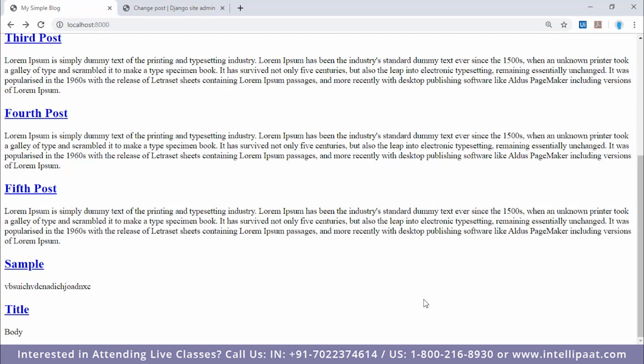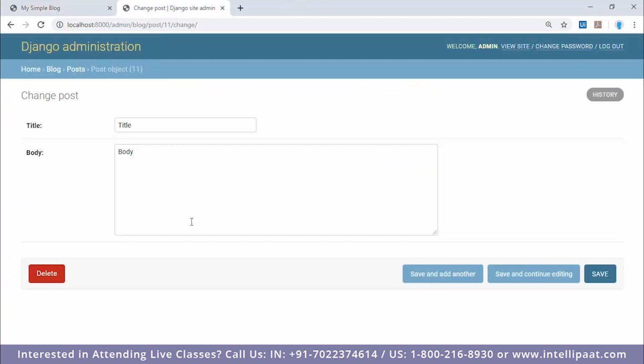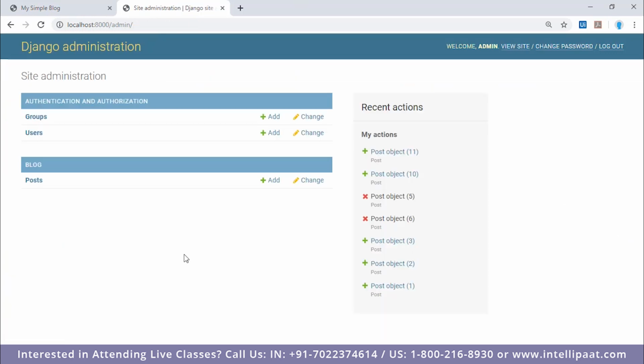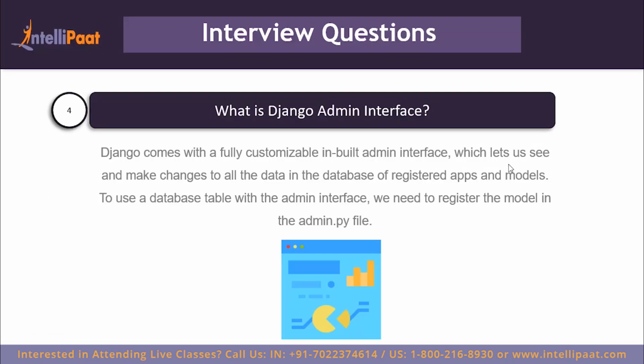So instead of having to implement this functionality from scratch, Django gives this functionality to us for free. And one of the most important features of this is you can track the changes that you have made so far. For instance, you can see that I have created an object, another object, another object. These are just articles that I created, and then I deleted one of the articles, then deleted another article. That way you can keep track of the changes that you have made and you can edit the data that's being inserted. So let us move on to the next question.